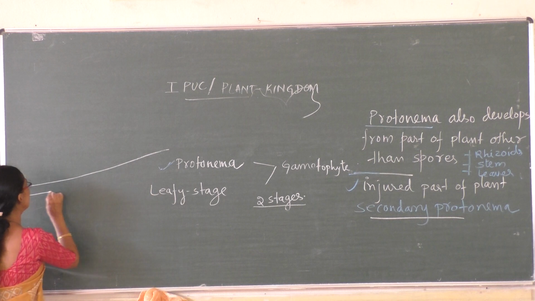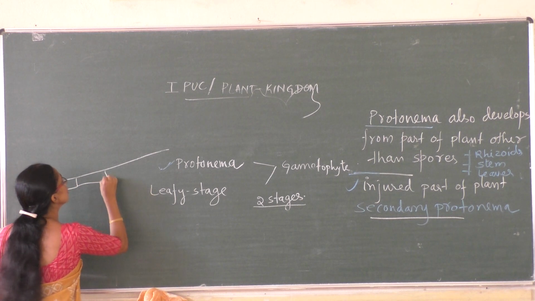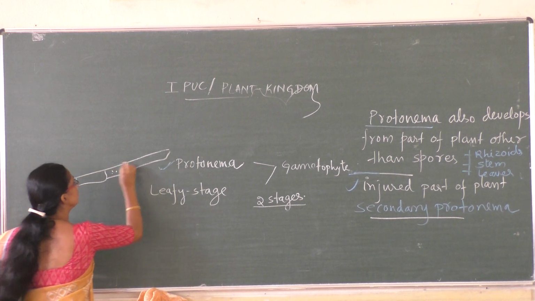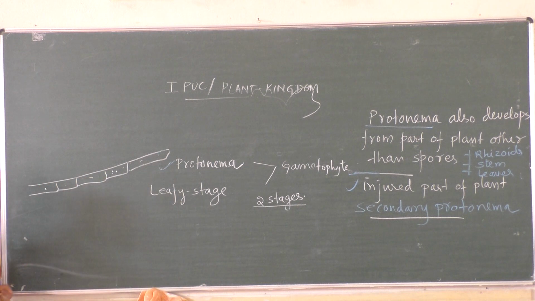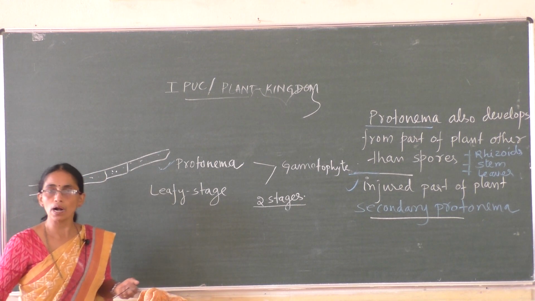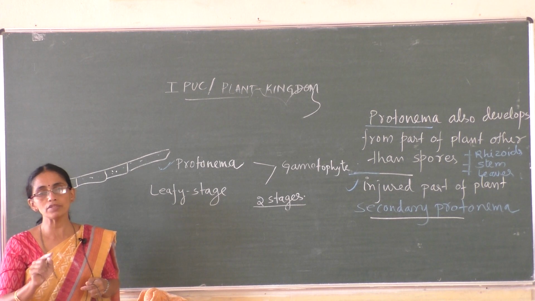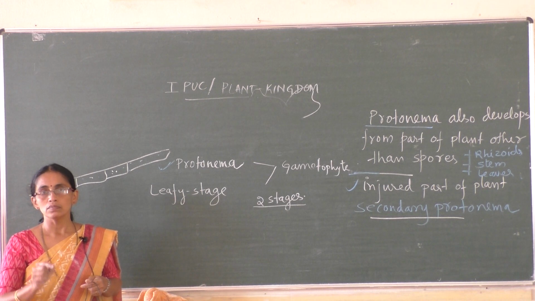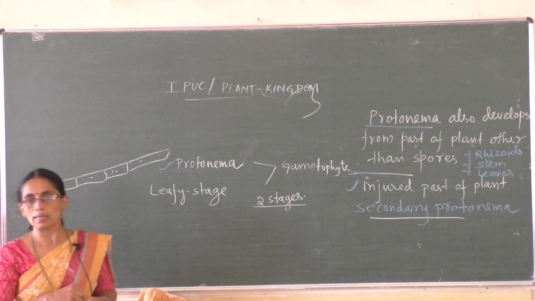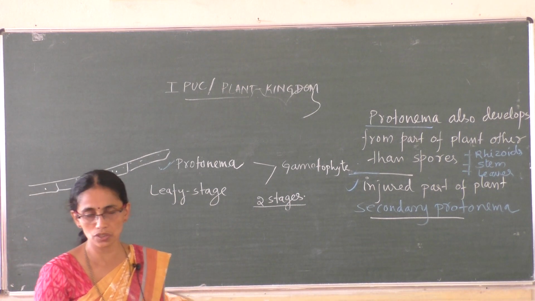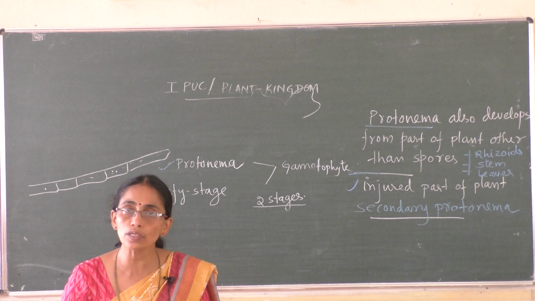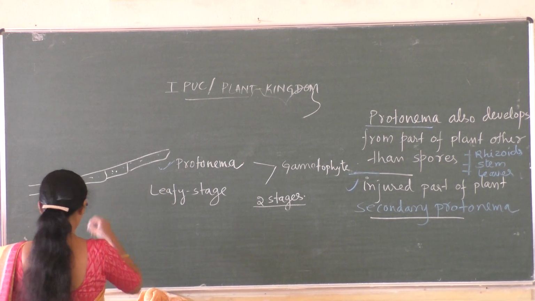Imagine this is the secondary protonema. So this is the one which is produced from part of the plant other than spores, not from spores. It is one which is produced from stem, root or leaves. Stem-like, root-like or leaf-like structures, or from the injured part of the plant, is called secondary protonema.